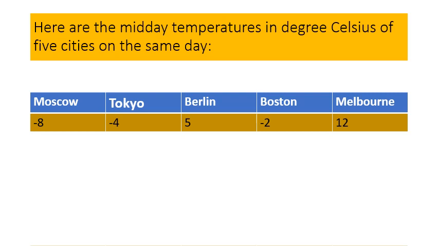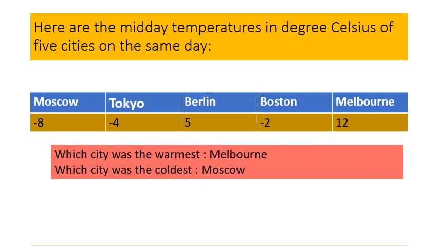Boston, -2 degrees Celsius. And Melbourne, 12 degrees Celsius. The questions are: which city was the warmest city? Warmest means hottest city. Yes, Melbourne. Melbourne was the warmest city and its temperature was 12 degrees Celsius.